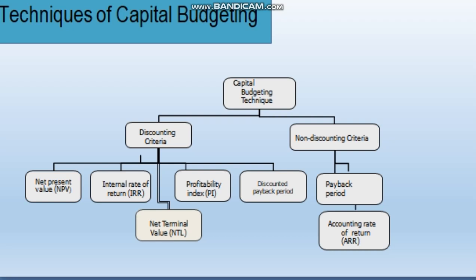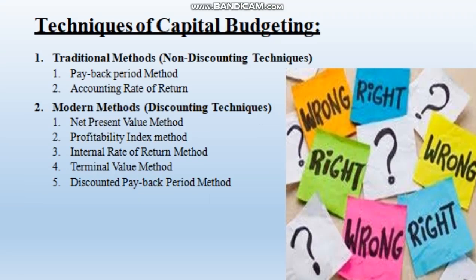So the techniques of capital budgeting are classified into two, discounting criteria and non-discounting criteria. Discounting criteria is again classified into five: net present value, internal rate of return, net terminal value, profitability index and discounted payback period. And non-discounting criteria is classified into two: payback period and accounting rate of return or ARR. So this is how it goes.